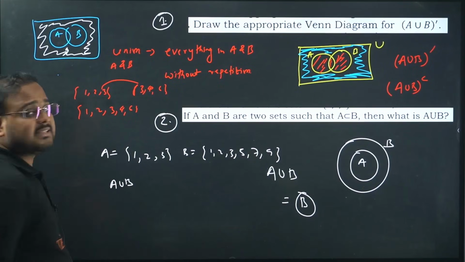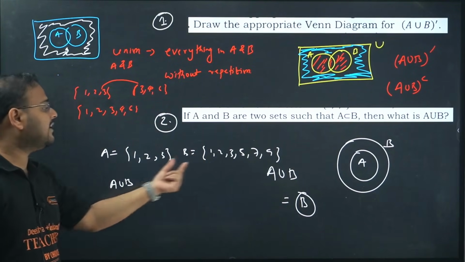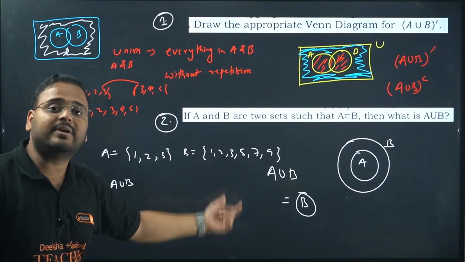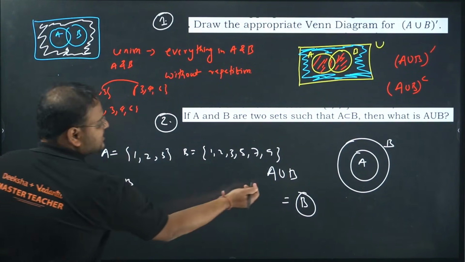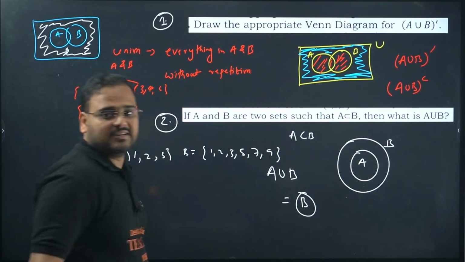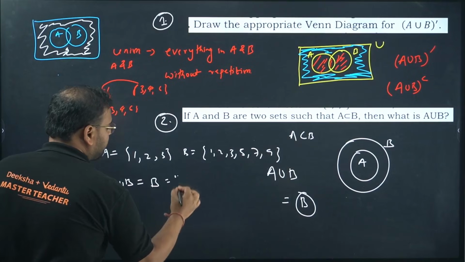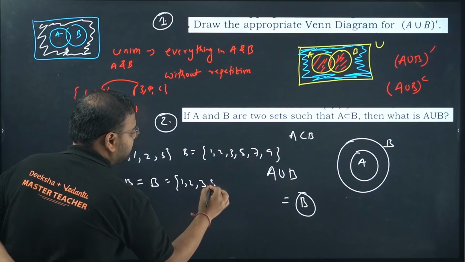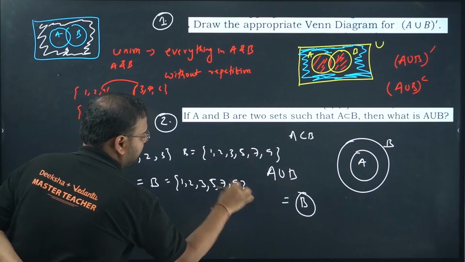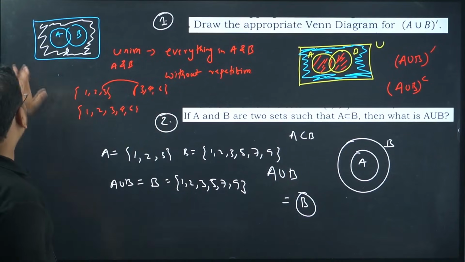Is A a subset of B? Of course, you can check here. The elements in A are present as elements in B also. So yes, A is a subset of B. Clear? This is clear. Okay. So if you take the union, it will become simply the set B, which is what? 1, 2, 3, 5, 7, and 9. Clear? Explained with the example also. Question number 2 is done.